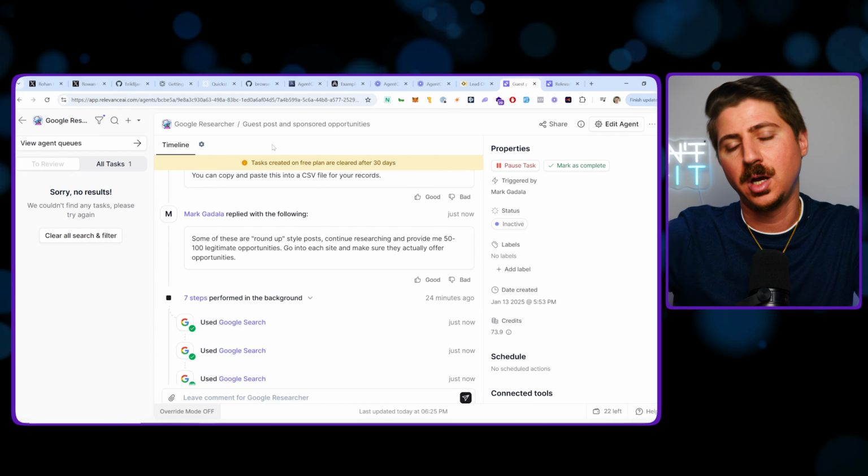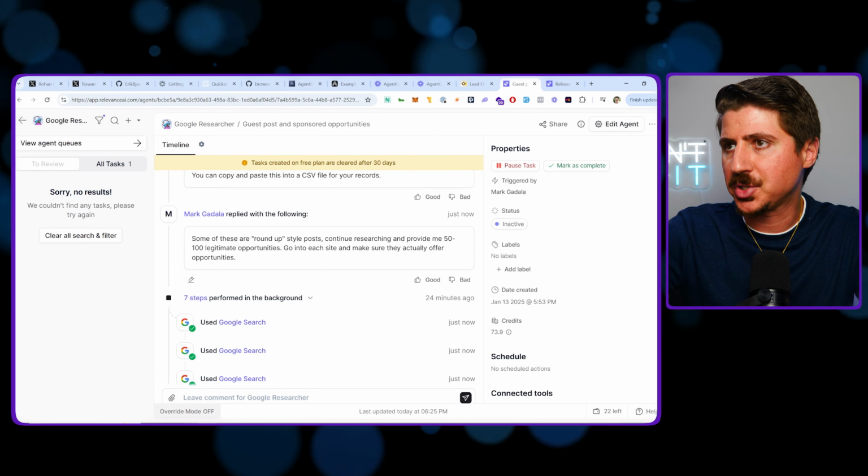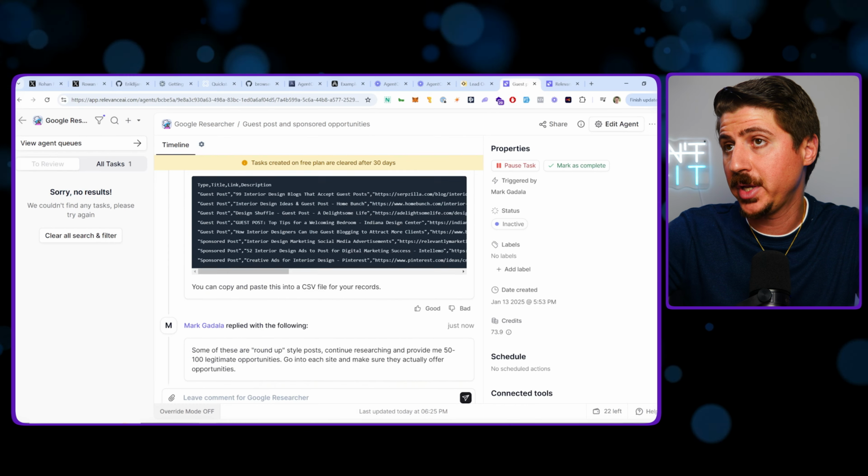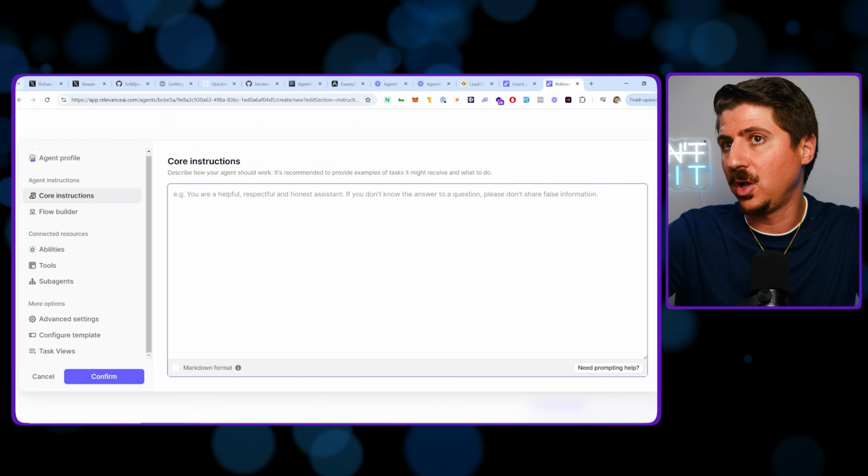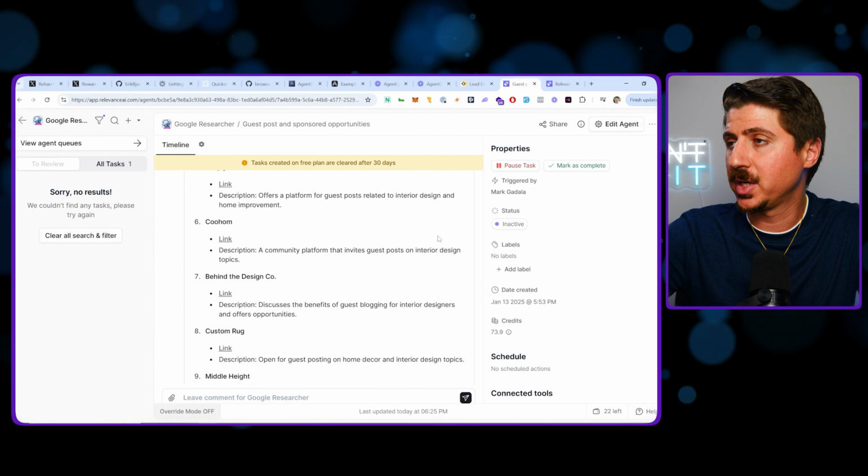This works off a credit system. You get a bunch of credits for free and then you can actually pay for it. Right now this is all 100% free. I checked the pricing. It's really not bad at all, especially if you're using this for work. So very, very cool stuff here. I wanted to bring this to you. I wanted to demystify the AI agent world and show you how this all works.